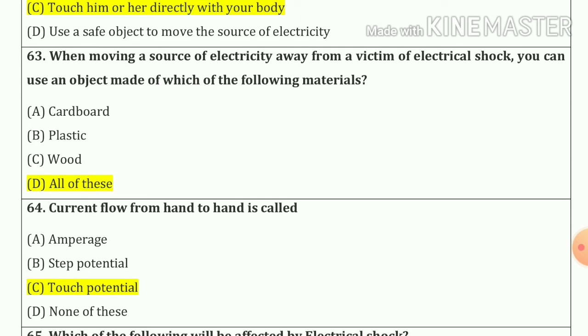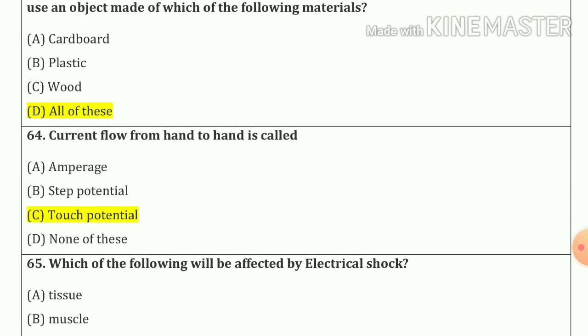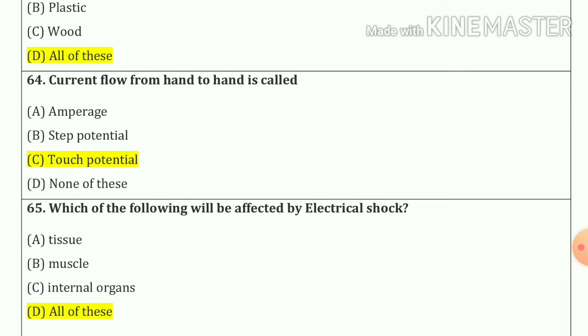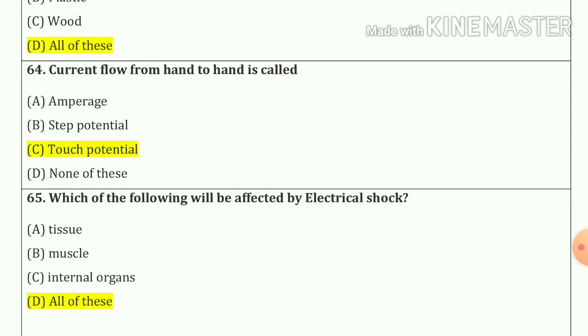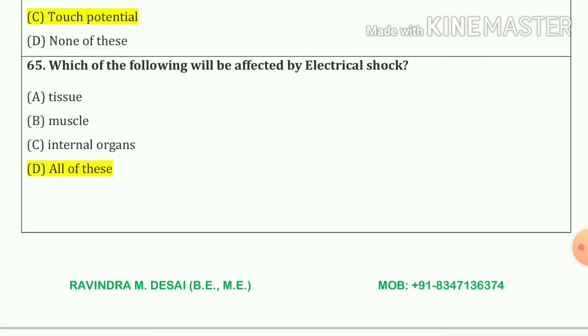So our answer is cardboard, plastic, wood. That means our answer is all of the above. 64 number. Current flow from hand to hand is called touch potential. Option number C. 65 number. Which of the following will be affected by electric shocks? So our answer is A, B, C. That means all of the above.